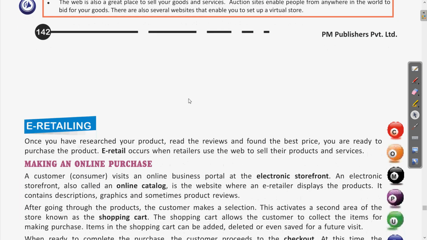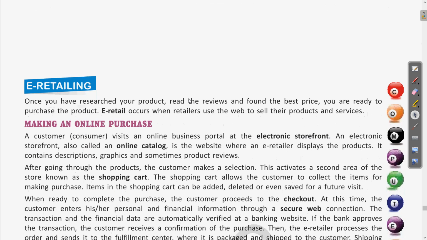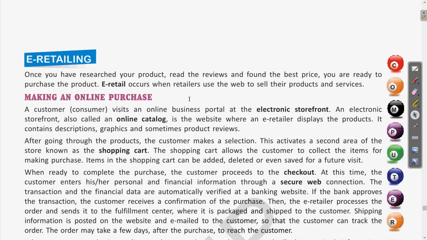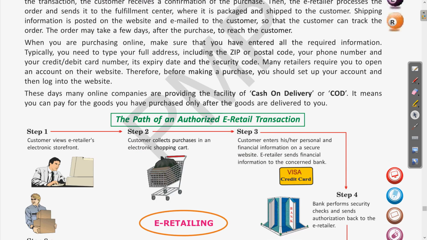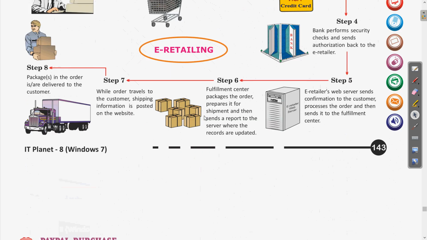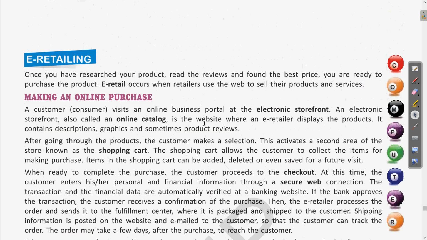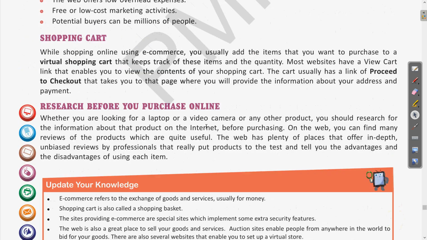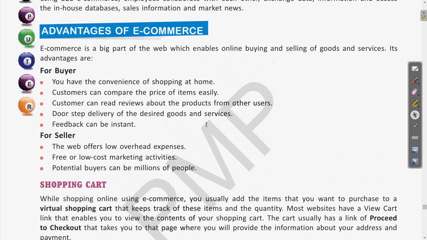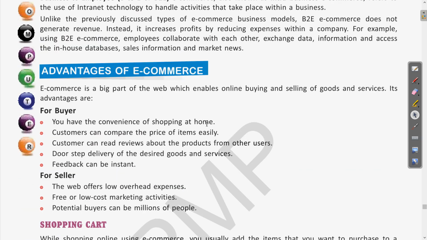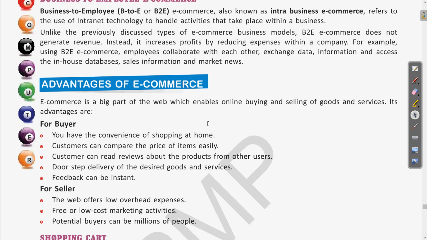In the coming class we are going to see more about this chapter: what is e-retailing, and what are the steps and the different paths followed for doing these transactions. This all we are going to cover in the coming class. Before this, revise and read all the things we have discussed today, and whatever doubts you have will also be discussed in the online class.